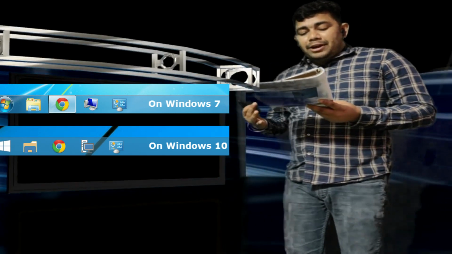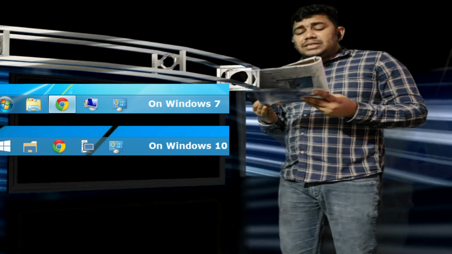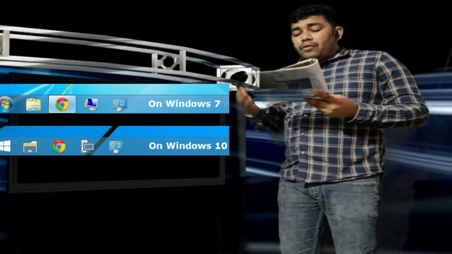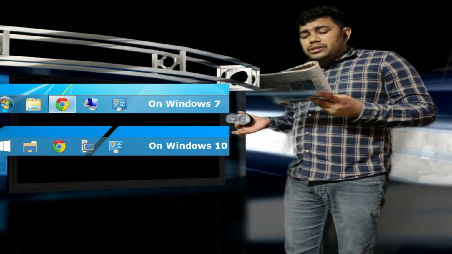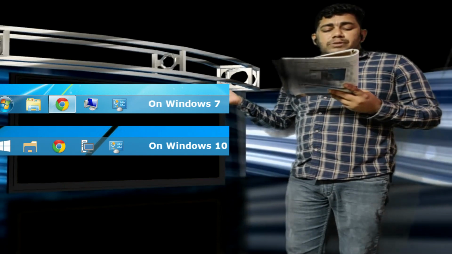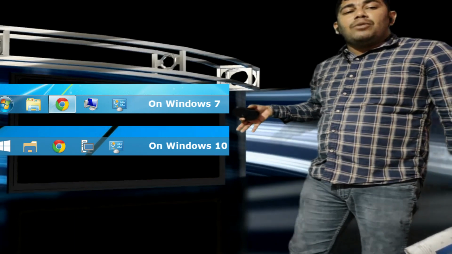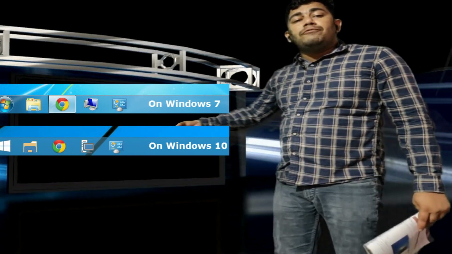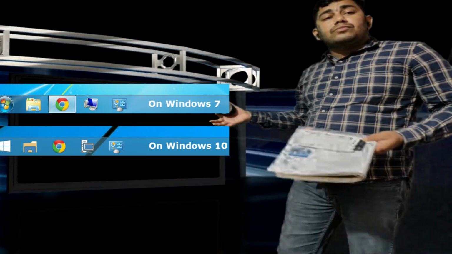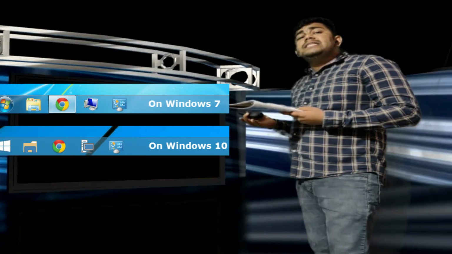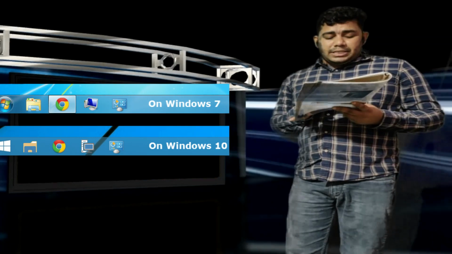Just read the paragraph. This bar is placed at the bottom of the desktop. At the left hand corner, the start menu is present. What we have learned already, the start menu is present on the left hand side. At the right hand corner, there are shortcuts, speakers, clock, etc. Whatever shortcuts we find on this desktop, like folders, the software we have opened, then the clock, all the things we can see, these are your taskbar, where you will find different things.